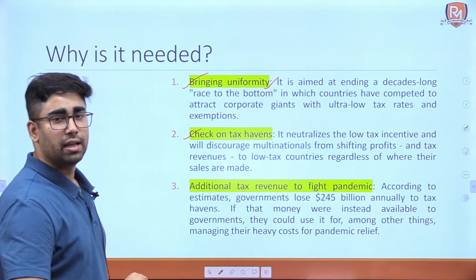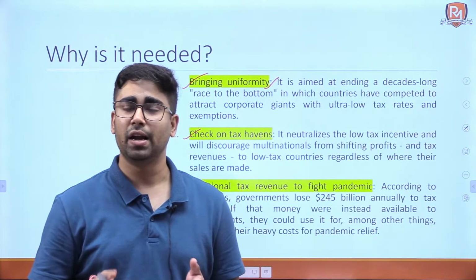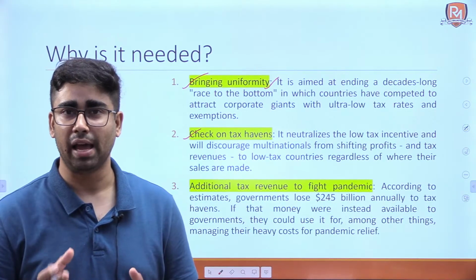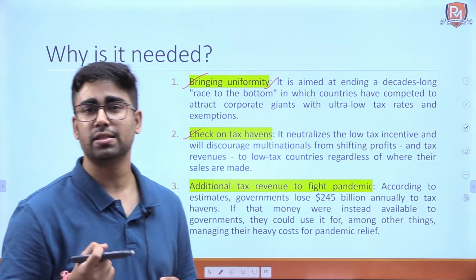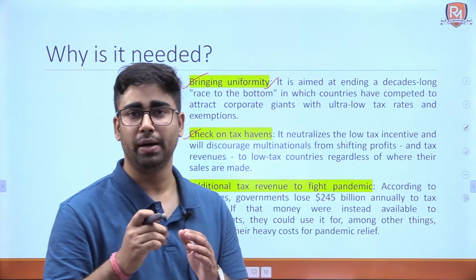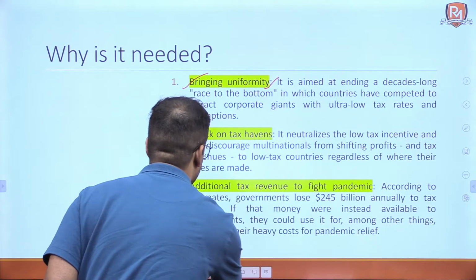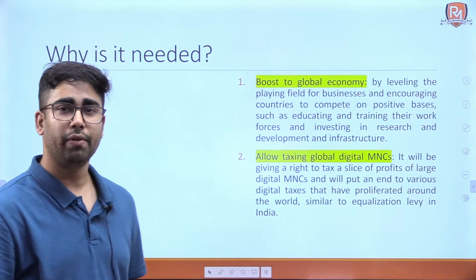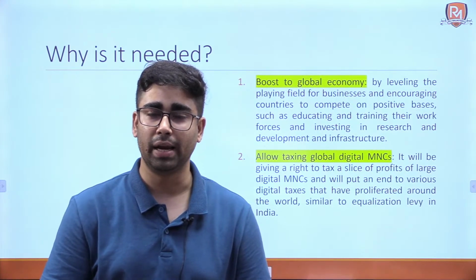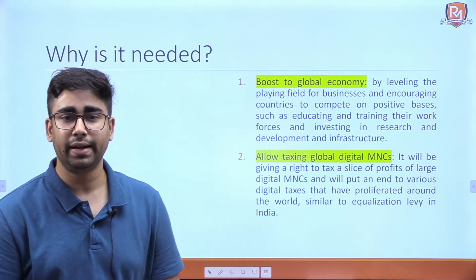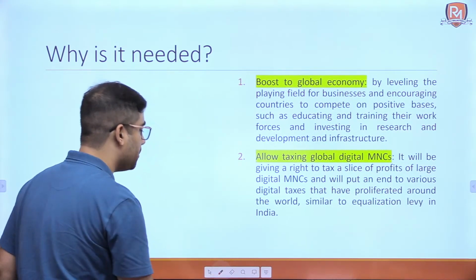And the third is additional tax revenue to fight the pandemic. The countries will get some help if their tax base increases, it will help in fighting the COVID pandemic and development of the overall nation. Okay, and it will also help in boosting the global economy and allowing taxing of global digital MNCs.